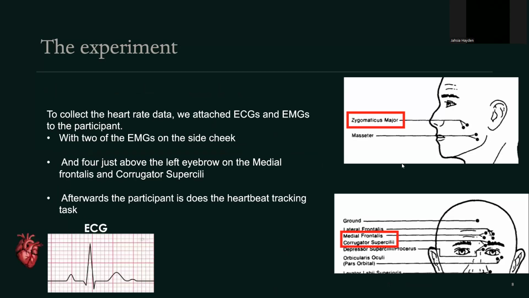To collect the heart rate data, we attached ECGs and EMGs to the participant, with 2 of the EMGs on the side cheek and 4 just above the left eyebrow on the medial frontalis and the corrugator supercilii. Afterwards, the participant does the heartbeat tracking task. In this task, the participant has to first track a pre-recorded heartbeat by tapping on a keyboard. This is followed by them having to track their own heart rate without actually feeling for it. This allows us to gauge the interoceptiveness of the participant and how they will be able to feel their heart rate and their emotions.